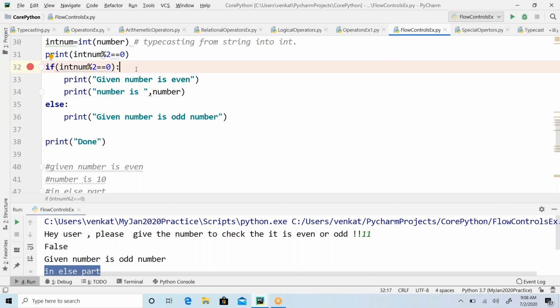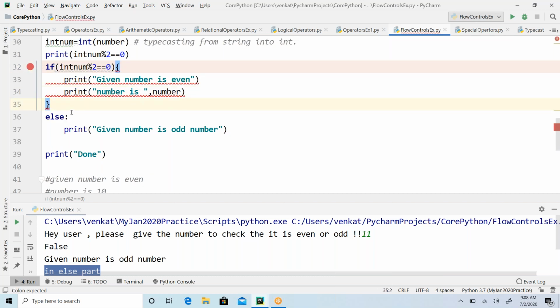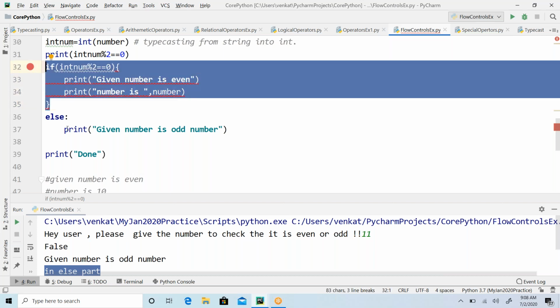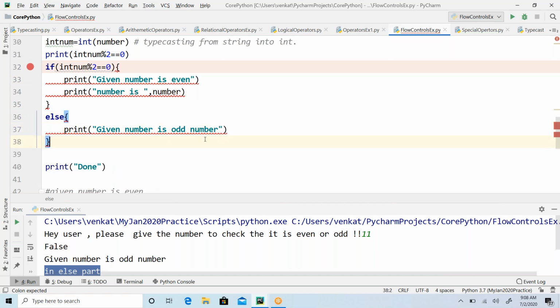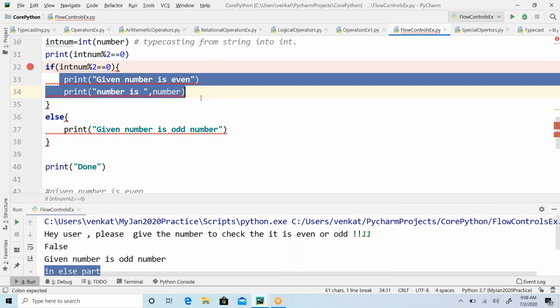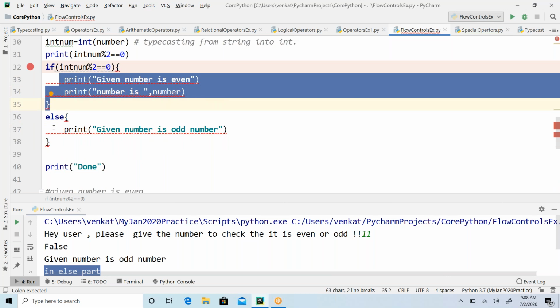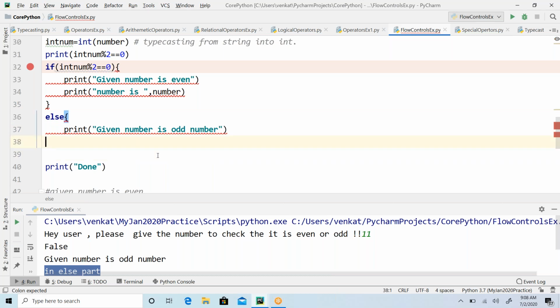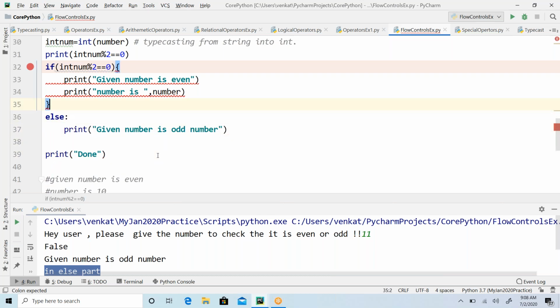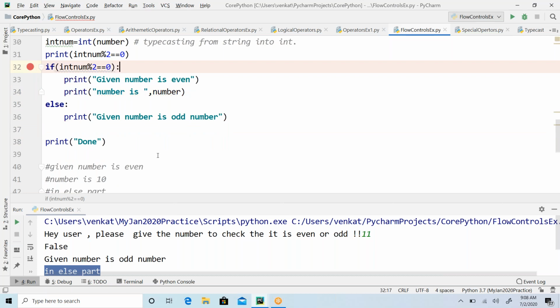In other programming languages like C or C++, you would see something like a block, meaning these lines of code belong to the if condition and these lines belong to the else block. If the condition is satisfied, this block of code is going to execute, otherwise the other block is going to execute. But in Python, we don't have this brackets concept. We have the indentation concept. So this is how we define it. If the statements follow one tab space, multiple lines, they belong to the if block.